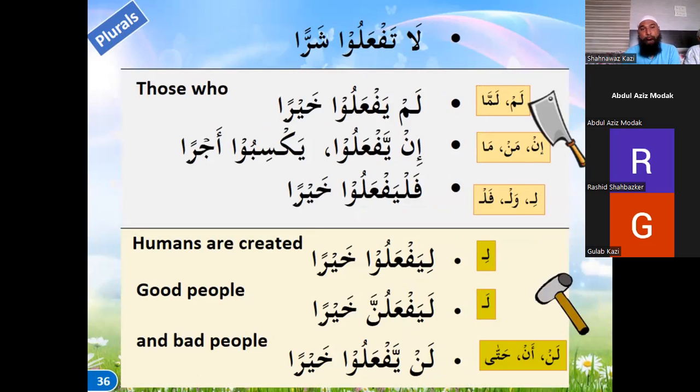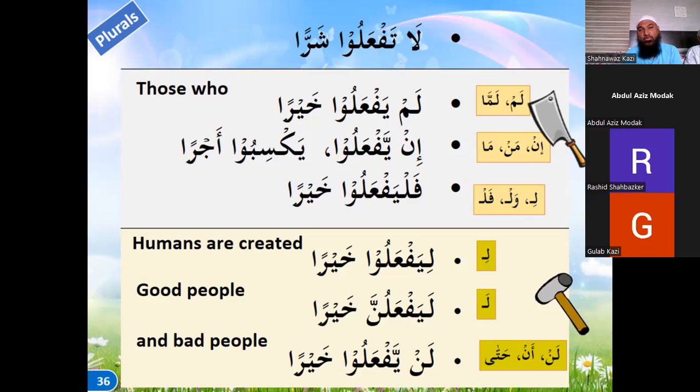Now for plurals, the way to remember will be la taf'alu sharra. You all do not do shar. Those who lam yaf'alu khayra, do not do good. In yaf'alu, if they do, yaksibu ajra, they will earn their ajr. Fal yaf'alu khayra, so do good. So this is just a way to remember the choppers.